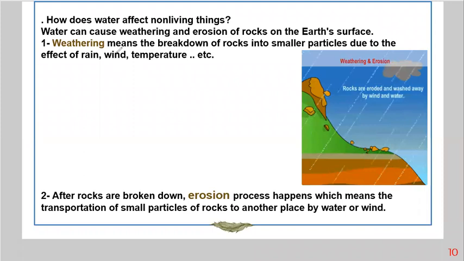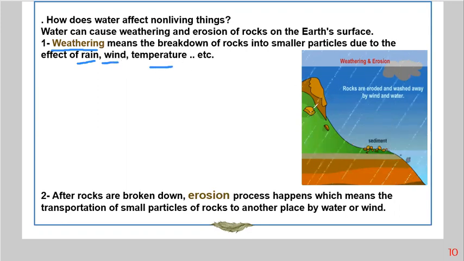How does water affect non-living things? By non-living, we mean here the geosphere, the layers of the Earth, and the water is the hydrosphere. We have two processes. The first one is weathering. Repeat after me: weathering. Weathering means the breaking down of rocks into small particles due to rain, wind, temperature, and so on.